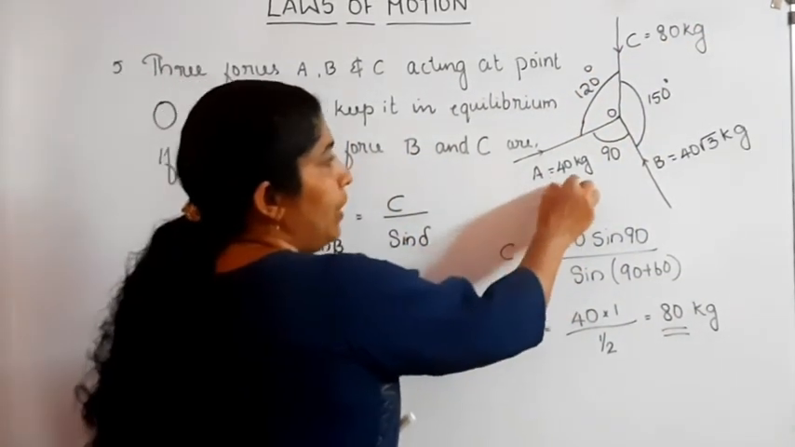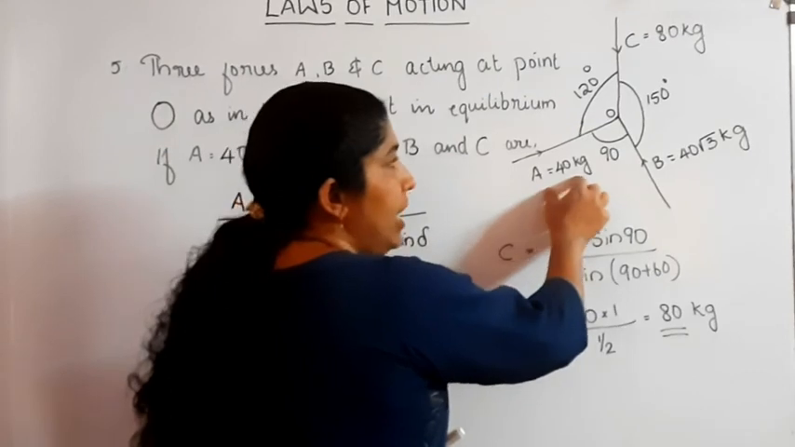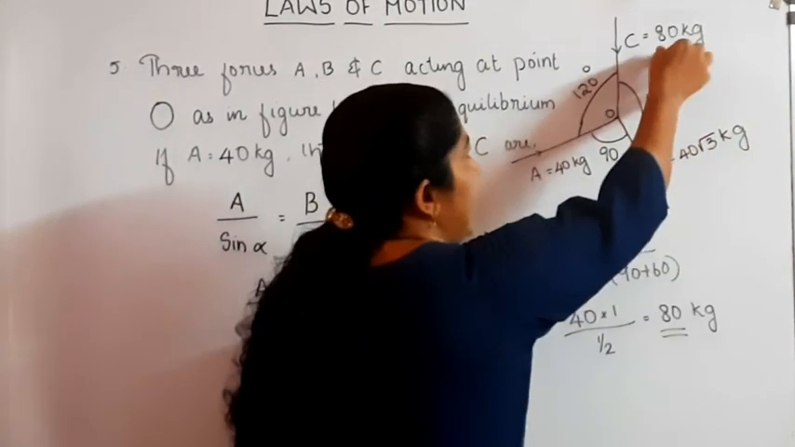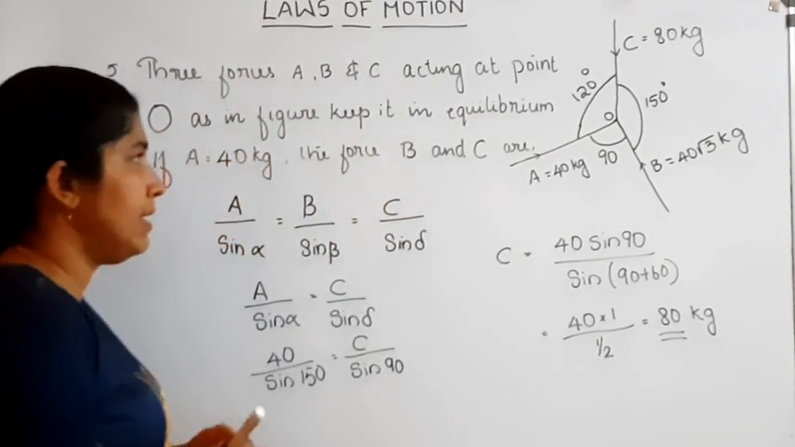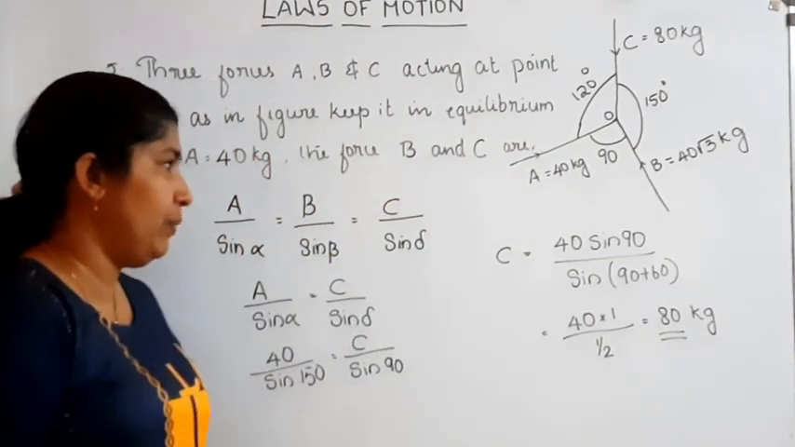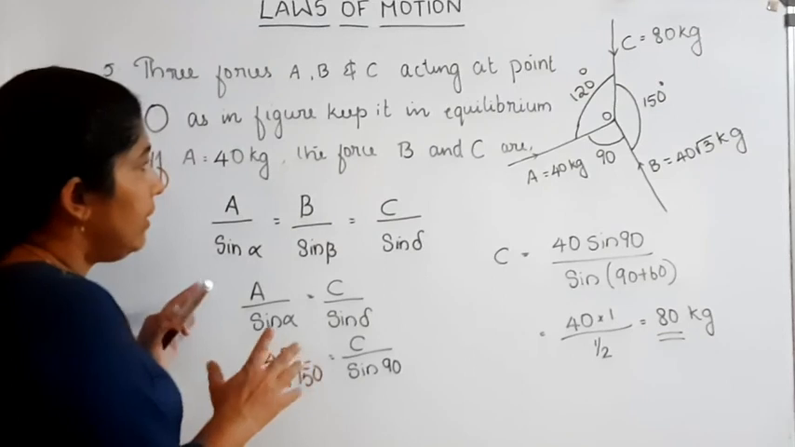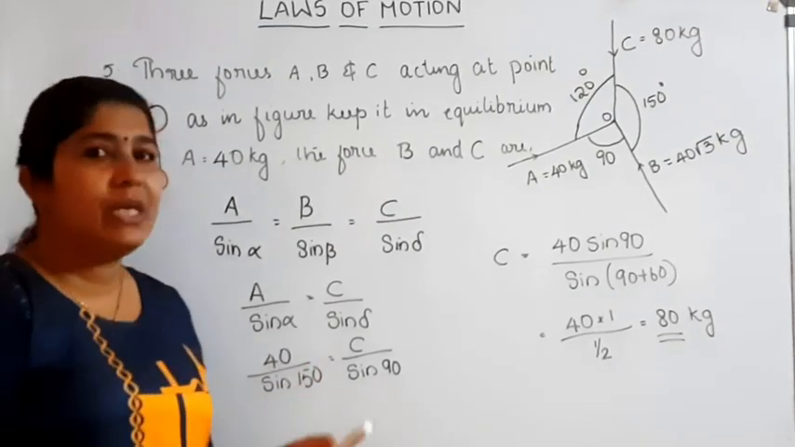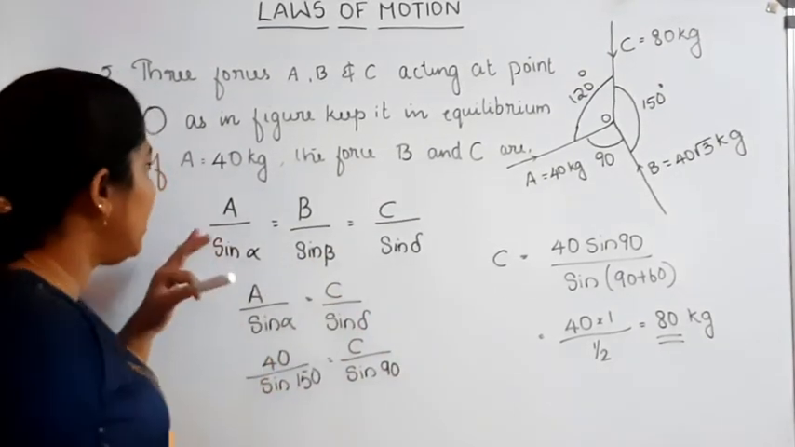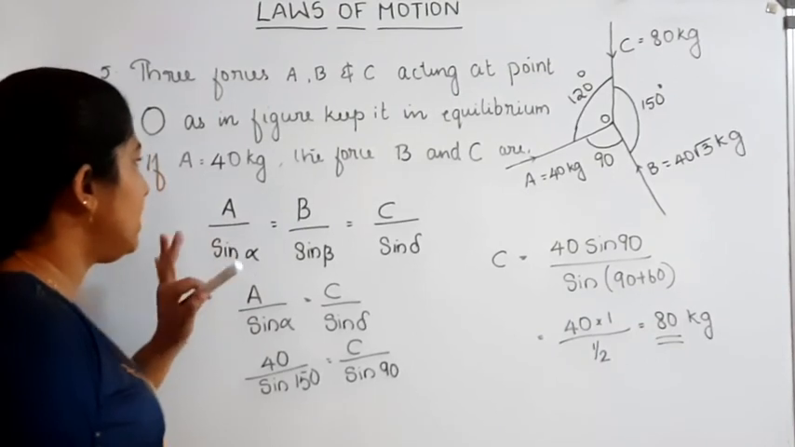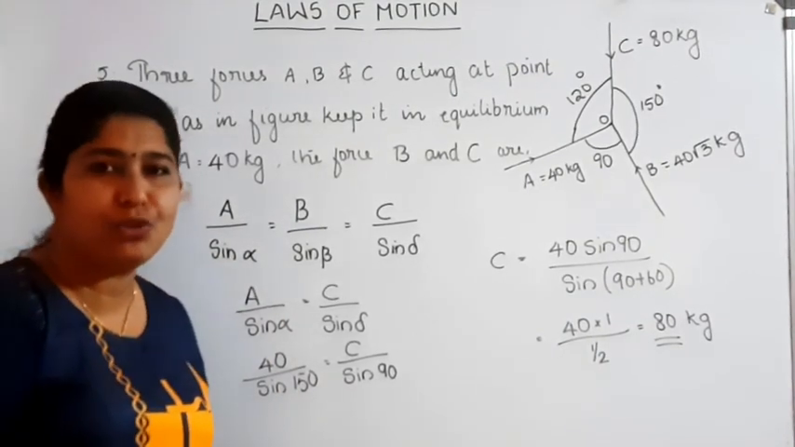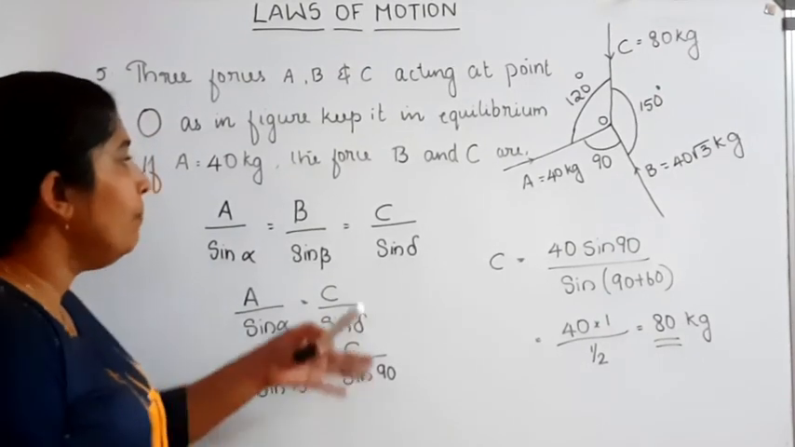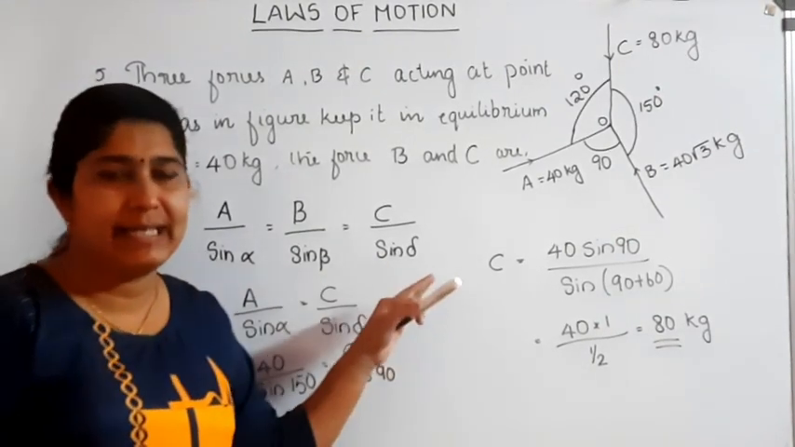Then the forces corresponding to 40 kg, 40 root 3 kg and 80 kg are acting at the point O such that the system is said to be in equilibrium. This problem is solved by using Lami's theorem. Lami's theorem says that F1 by sin alpha is equal to F2 by sin beta equal to F3 divided by sin delta.